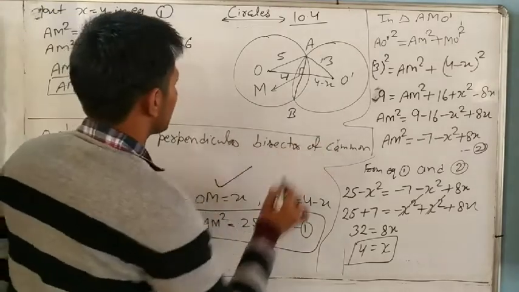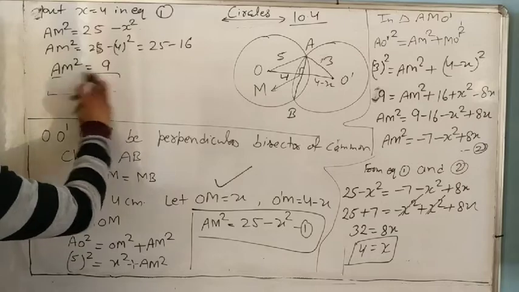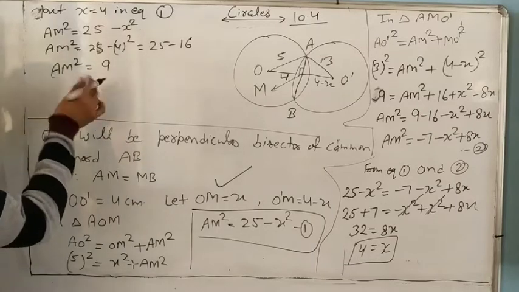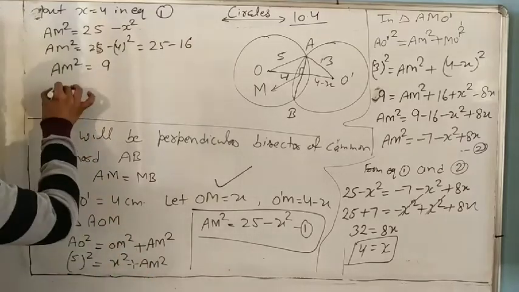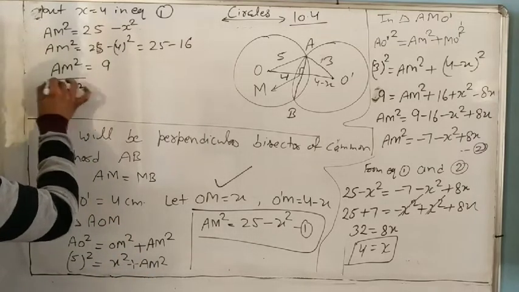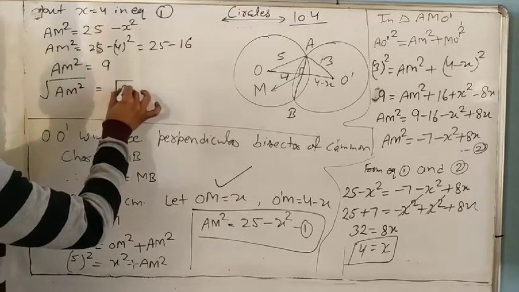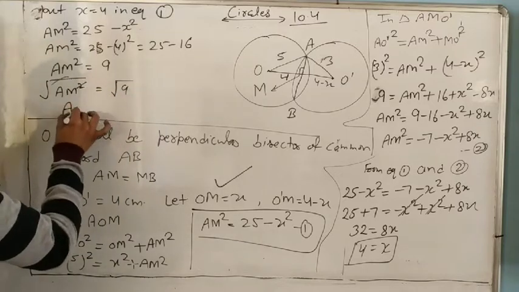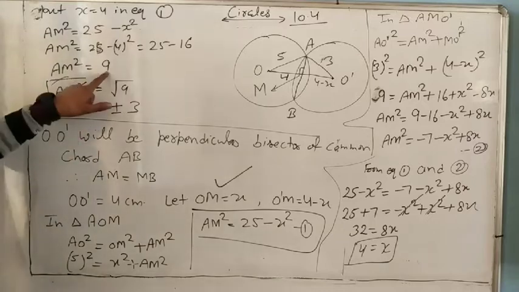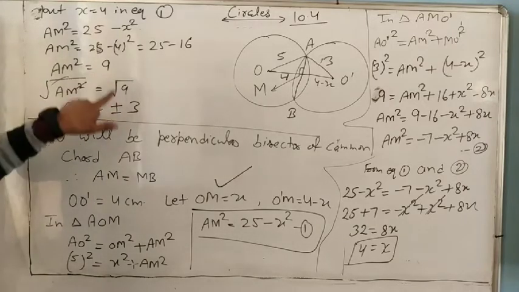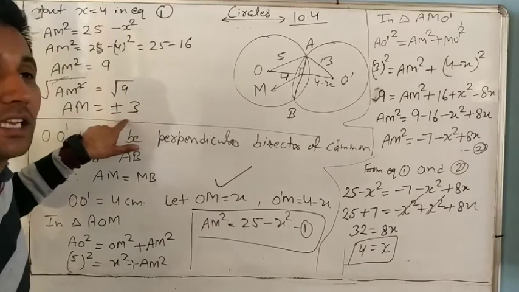Always remember whenever we take the square root, we want to find the value of AM. So taking square root on both sides, AM square equal to 9, so AM equal to plus or minus 3. A number whose square is 9: the square of 3 is 9, and the square of minus 3 is also 9.